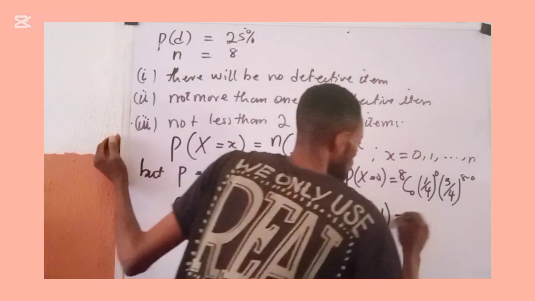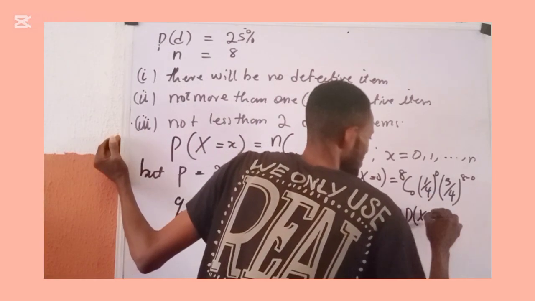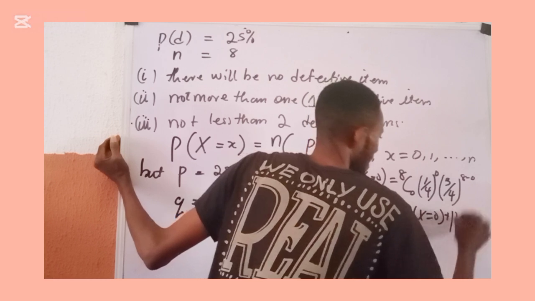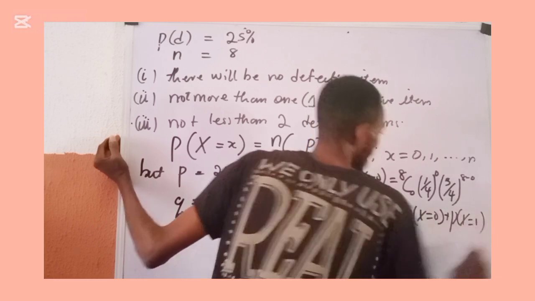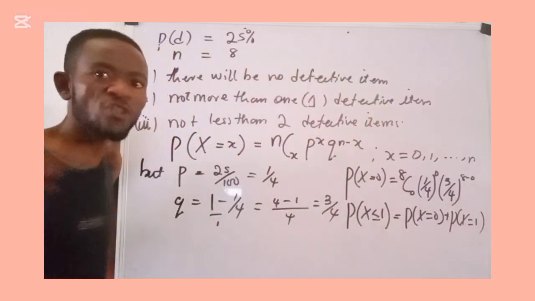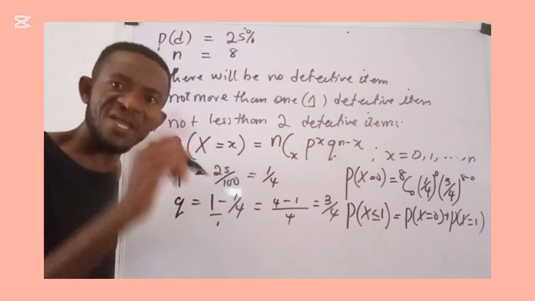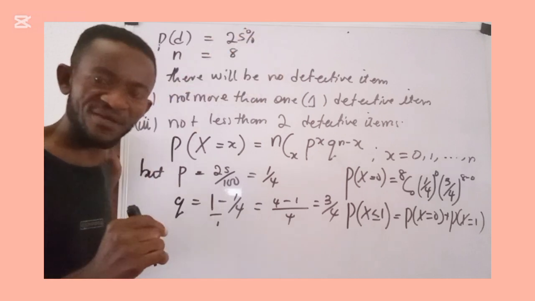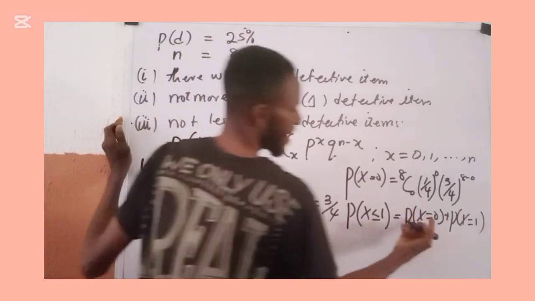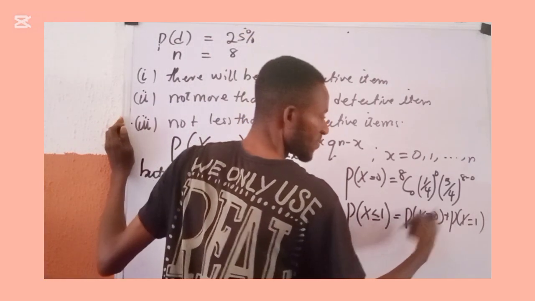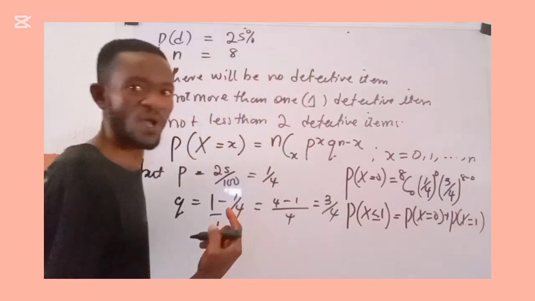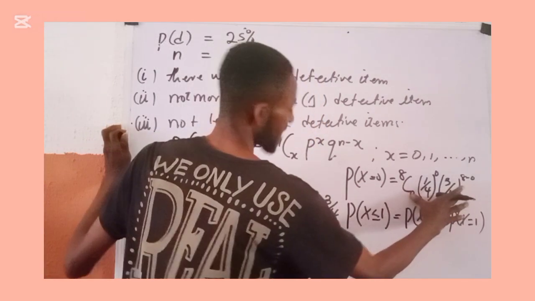And this includes the probability that X is equal to 0 plus the probability that X is equal to 1. That's what you are trying to say. It can be 0, it can be 1, but let it not go beyond 1. We already have the probability of when X equals 0.